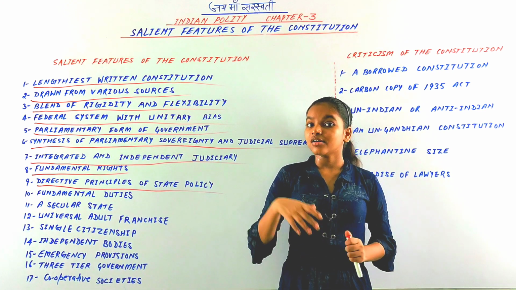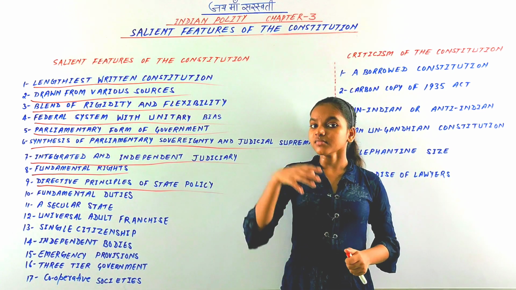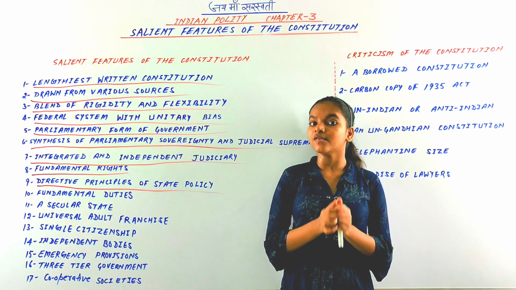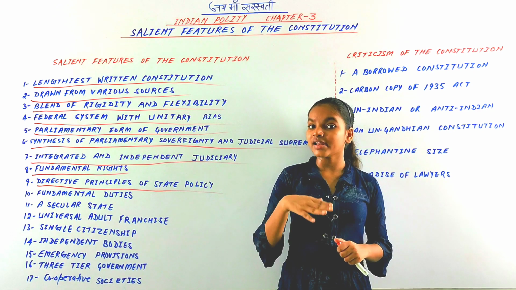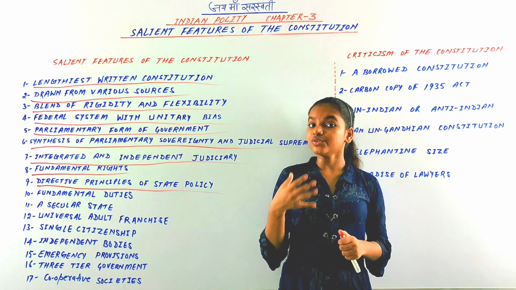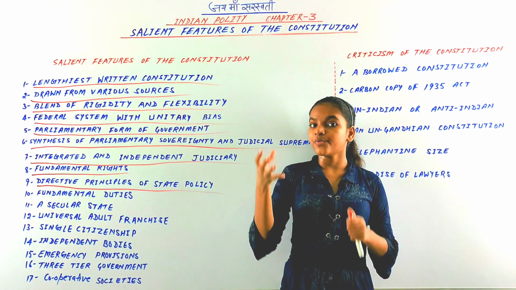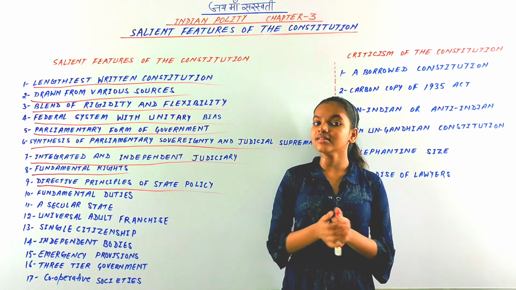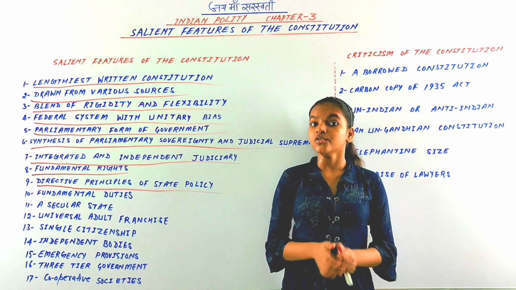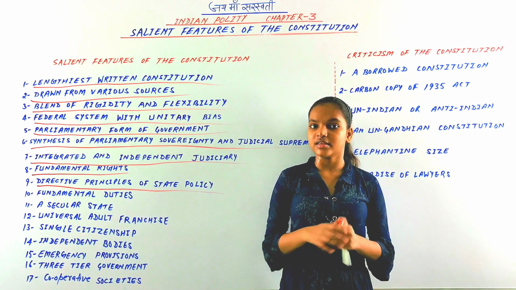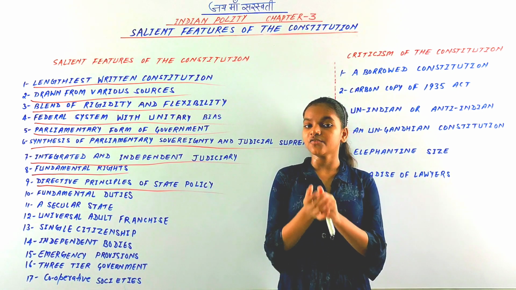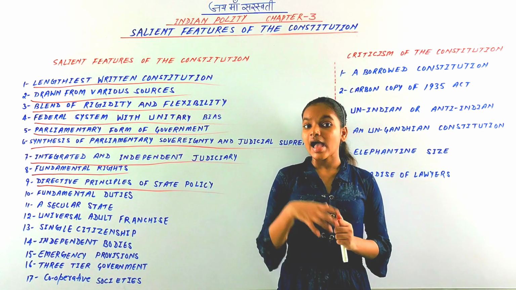However, the Constitution of India says that directive principles of state policy are very important, and it shall be the duty of the state to make a balance between fundamental rights and directive principles of state policy, and it shall be the duty of the state to contain some of the principles of directive principles of state policy, to make laws. So the Constitution of India says in favor of directive principles of state policy, and in